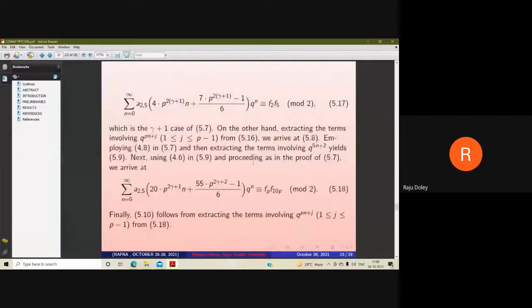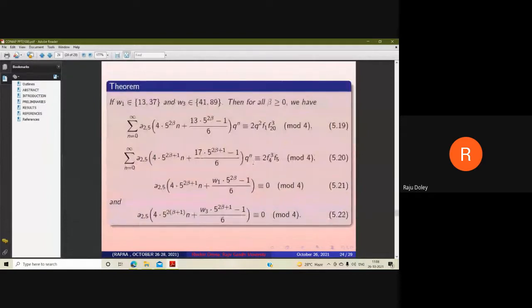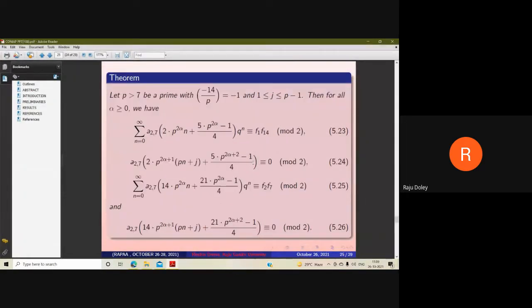These are the proofs. Now the third theorem is: if W1 belongs to the set {13, 37} and W3 is in the set {41, 89}, then for all non-negative integers beta, we have these four results of congruences modulo 4. We can easily prove these results by using the lemmas and the identities we have discussed in the preliminary sections.